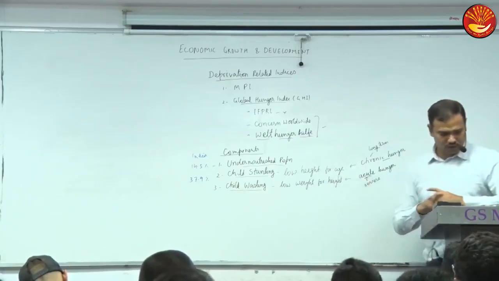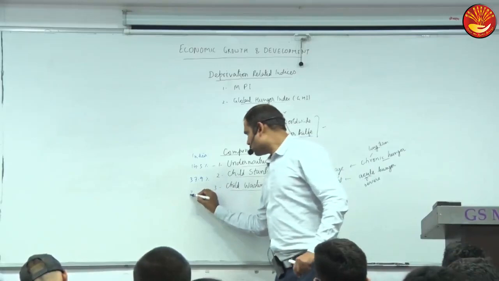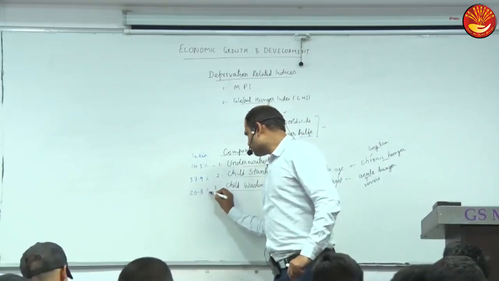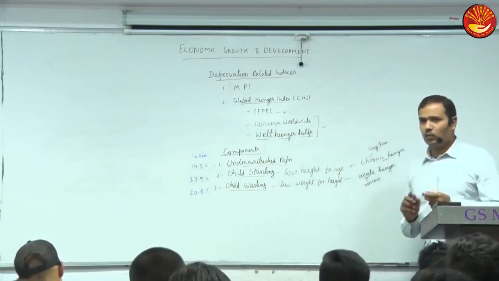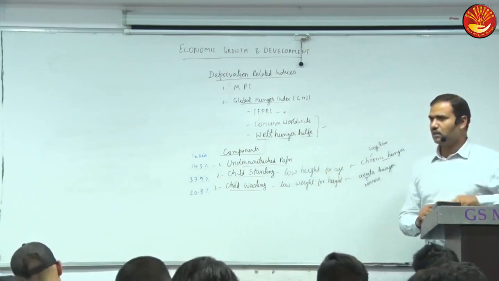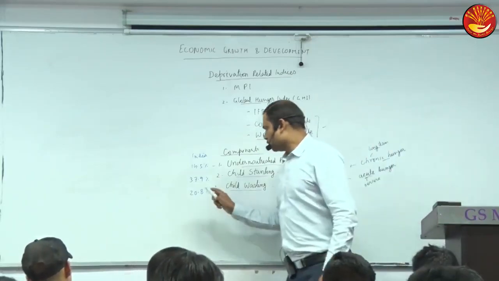And what percentage of children suffered from this wasting? 20.8%. And the worst thing is that this is the maximum in the world. Child wasting is the maximum in the world in any country, in India, 20.8%.